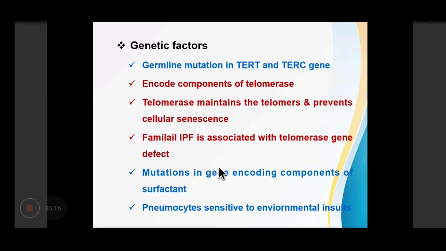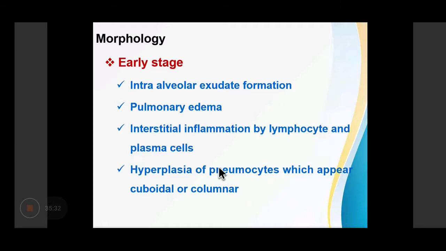Mutations in genes encoding components of surfactant can also cause it. And the pneumocytes can also become sensitive to environmental insults. Now, there can be early stage or advanced stage changes. In the early stage, there is intraalveolar exudate formation. There will be pulmonary edema. There will be inflammation within the interstitium because of lymphocytes and plasma cells. And the pneumocytes will undergo hyperplasia, and they appear as columnar or cuboidal cells.